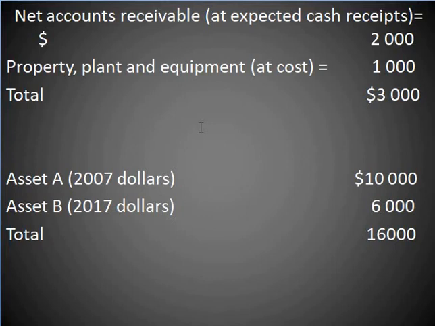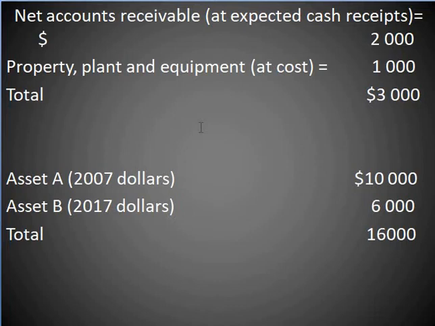A similar aggregation problem arises where the same property is measured using different scales. For example, accountants may agree that the cost of acquiring an asset is the appropriate property to measure. However, measuring the cost incurred in 2007 using 2007 dollars involves a different scale from measuring the cost incurred in 2017 using 2017 dollars.